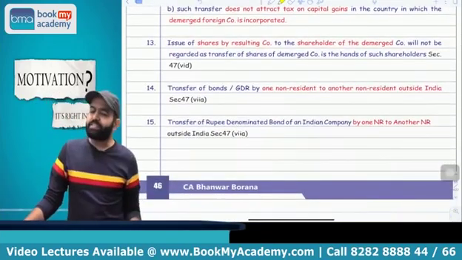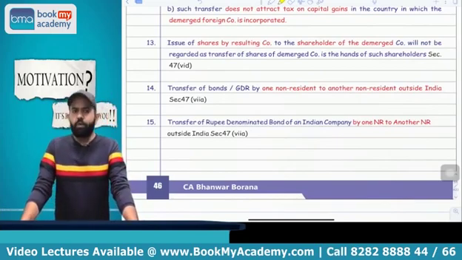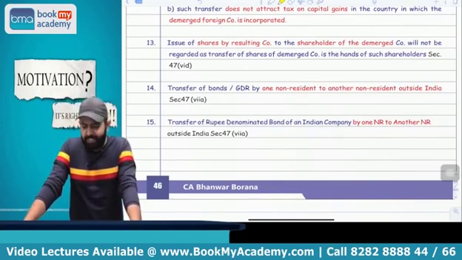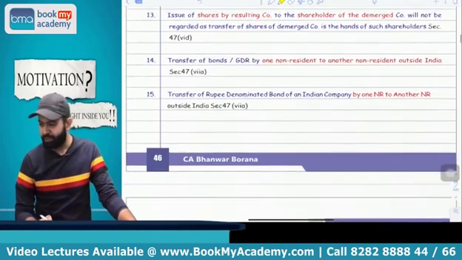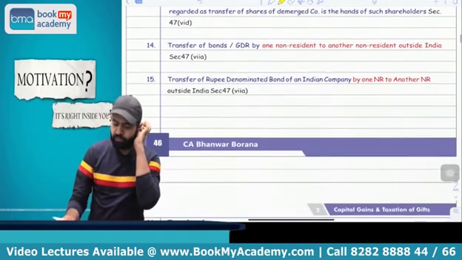Yes. Now suppose you receive shares of the resulting company under a demerger, then it is not treated as a transfer, and capital gain is not applicable. You got my point or not? Yes. Now the next part is related to all people, please pay attention.